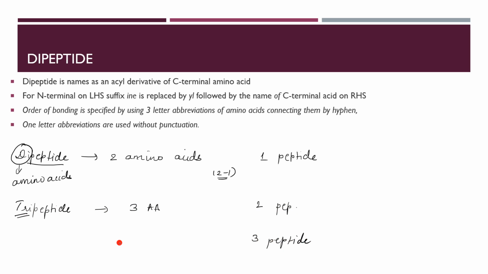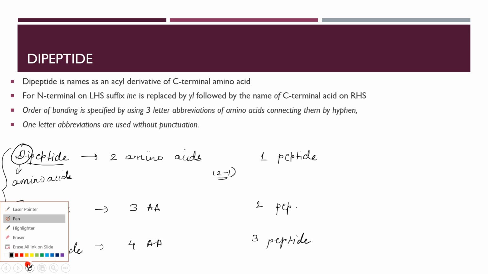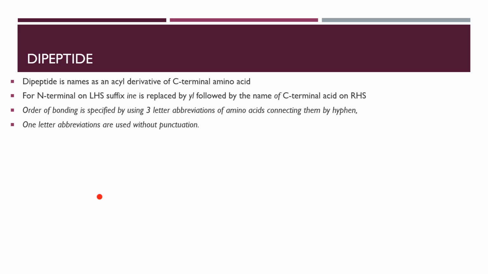Three peptide linkages are made by how many amino acids? Four. So what should my name for the peptide be? Tetrapeptide. Very good. Have you understood this? Di, tri, tetra, penta, how do we call them?